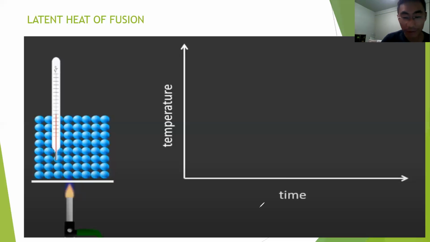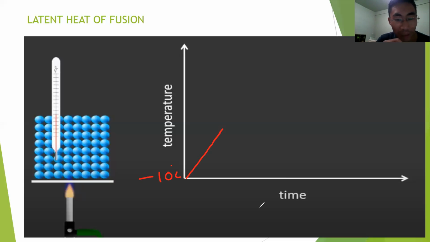Now, consider the graph. Okay, now let's say you are heating the ice, so the temperature will increase, and then it will stop. Now let's say the initial temperature was minus 10 degrees centigrade, well below the melting point of ice. So at this temperature, the ice is pure solid.